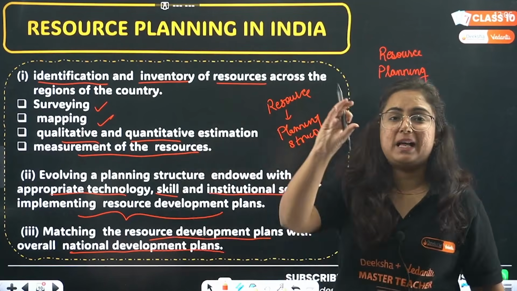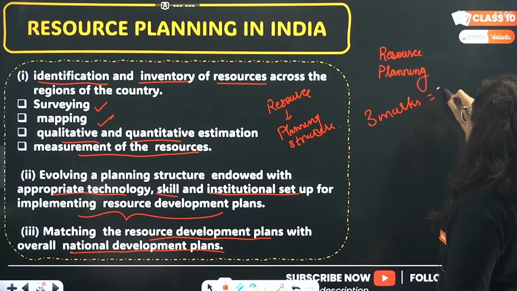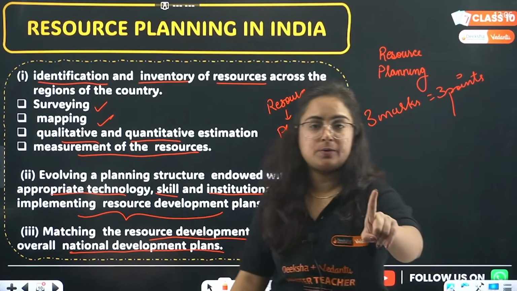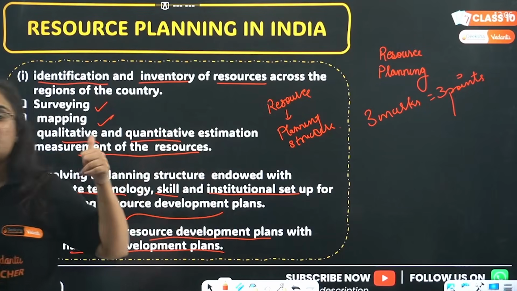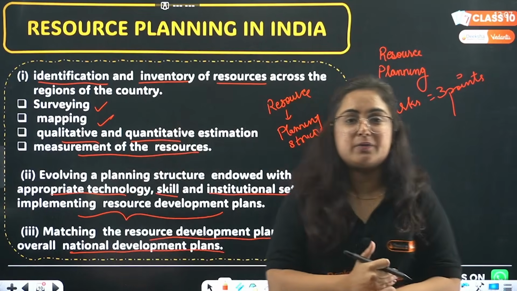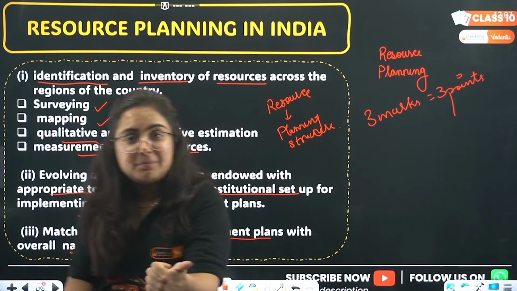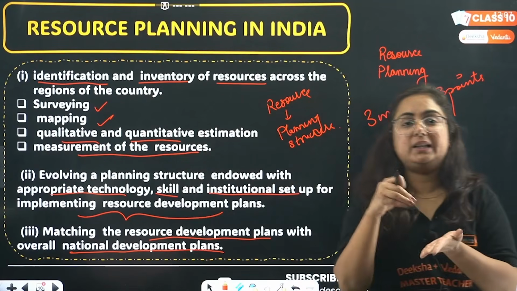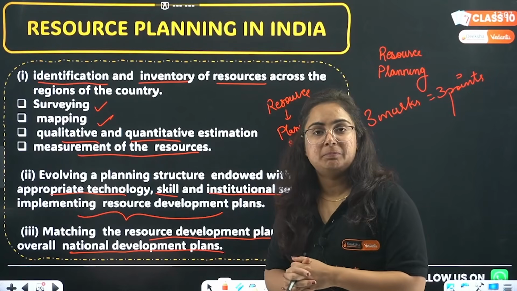What is resource planning in India? Bhaiya, 3 marks from here because of 3 points, right? 3 marks from 3 points. How the question will come? Wait and watch. First point will be identification and inventory of resources. How? By surveying, mapping, qualitative, quantitative analysis and measurement. Second point will be evolving a planning structure endowed with what? Endowed with appropriate technology, skills in a manner to implement resource development plan.